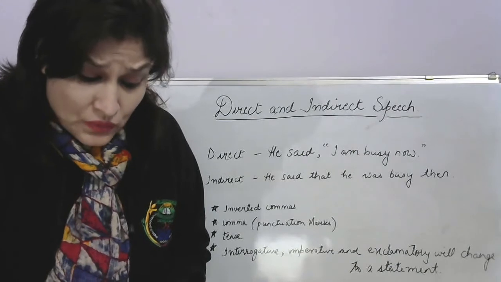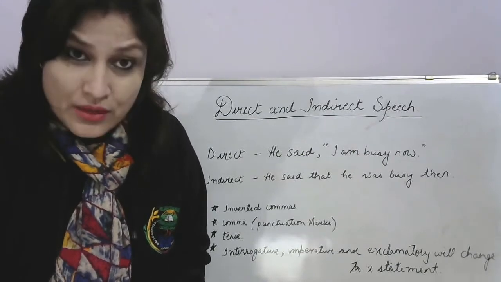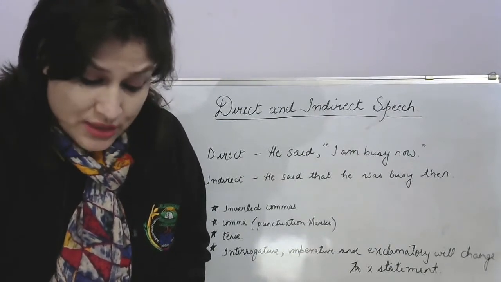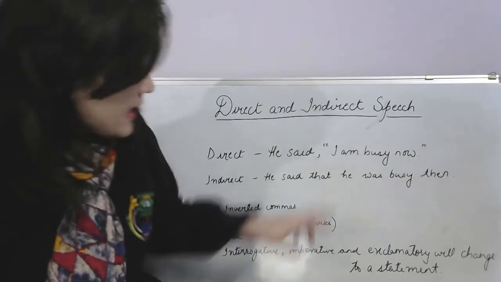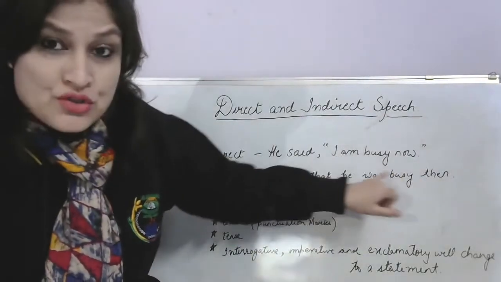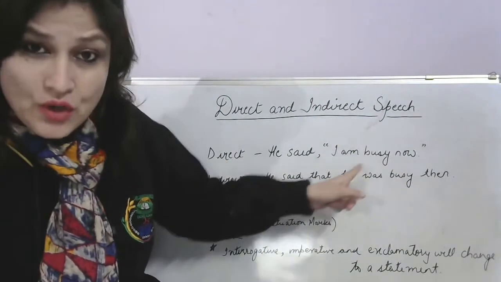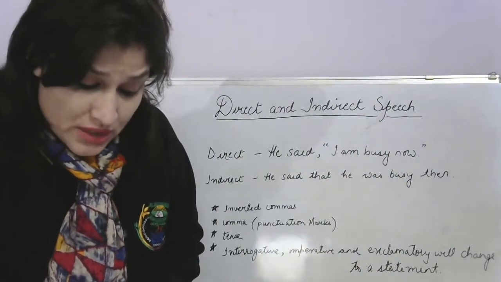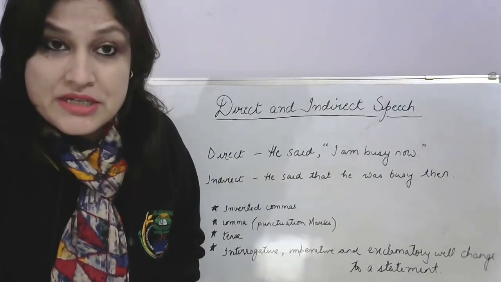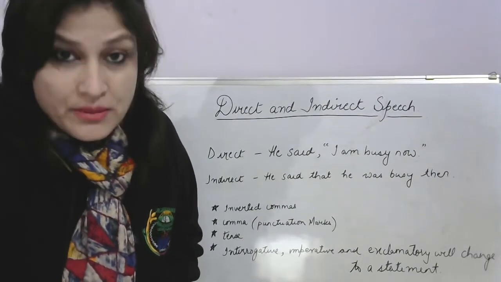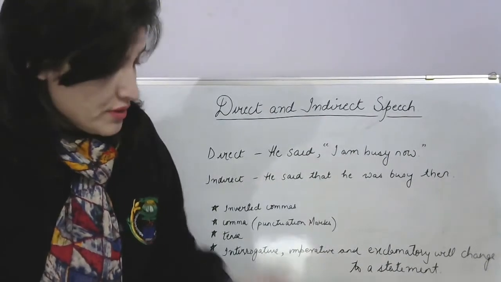See, note the following points. Come down on the same page. The actual words of the speaker are put within the inverted commas. So what are the actual words? These. So you'll put it where? In the inverted commas. The first word of the reported speech begins with a capital letter. Very, very important points, okay, that you need to remember.